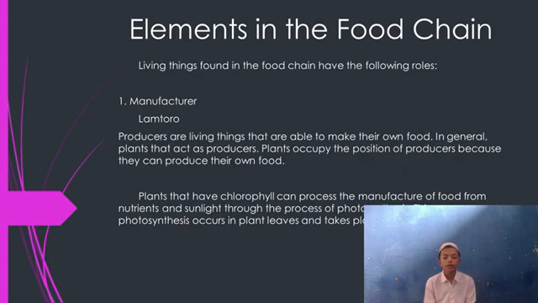Plants that have chlorophyll can process food from nutrients and sunlight. Through the process of photosynthesis, which occurs in plant leaves during the day. Okay? The next speaker is Aji Hidayatullah.